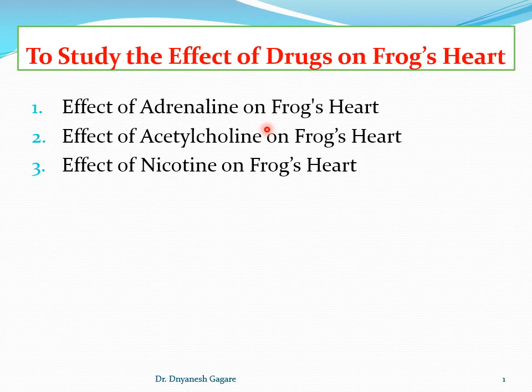Students, you also know acetylcholine is the neurotransmitter of parasympathetic nerves to the heart and also to other places. Acetylcholine is the neurotransmitter of preganglionic sympathetic and parasympathetic fibers and postganglionic parasympathetic fibers.